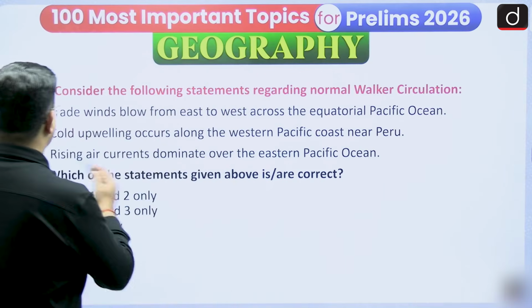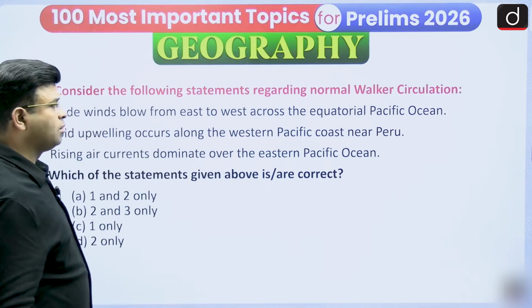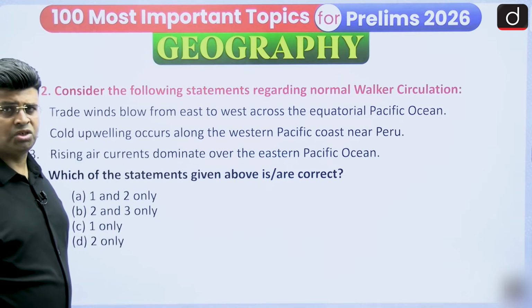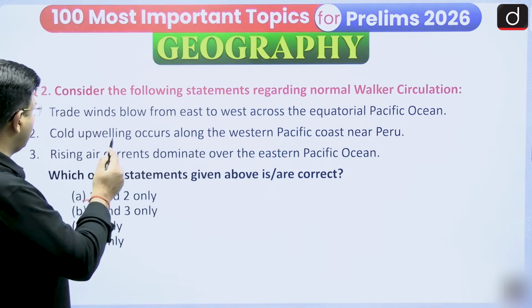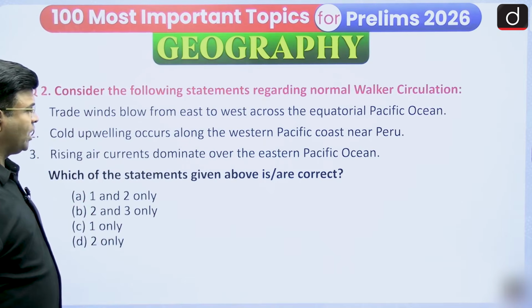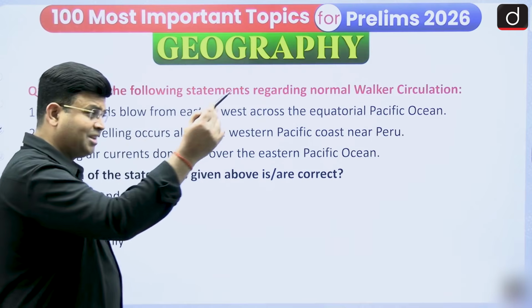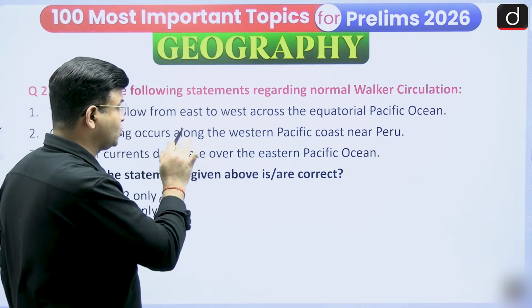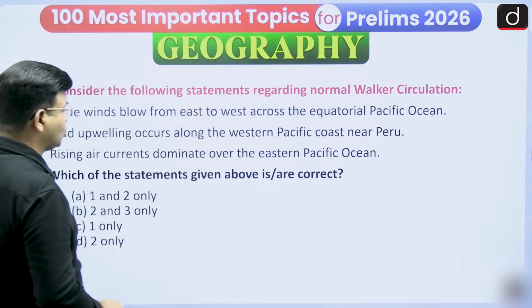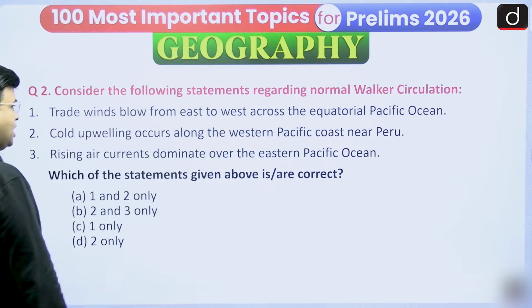So here the question is: consider the following statements regarding the Walker circulation and normal condition. Trade winds blow from east to west across the equatorial Pacific Ocean. Is this statement right or wrong?